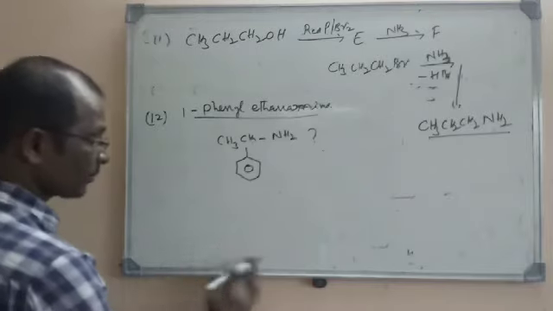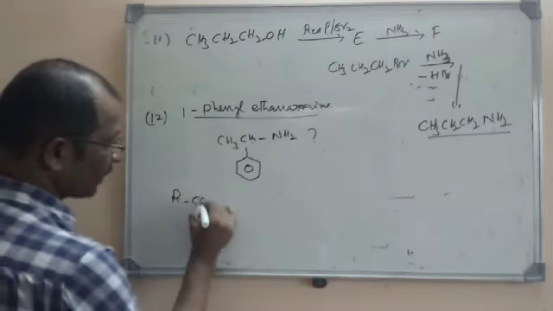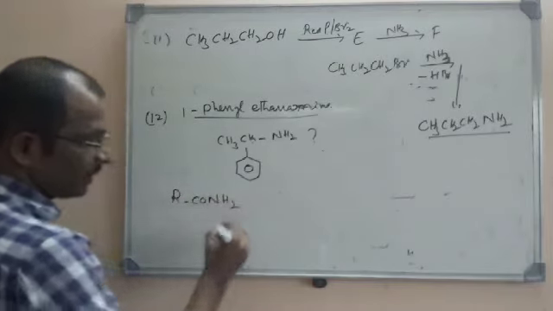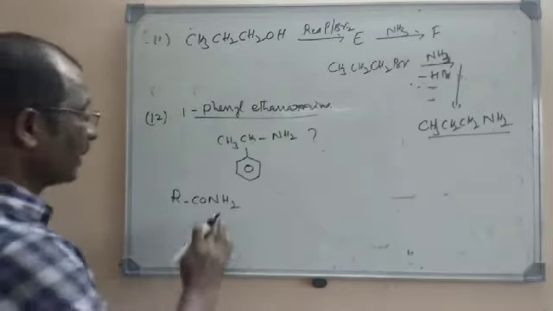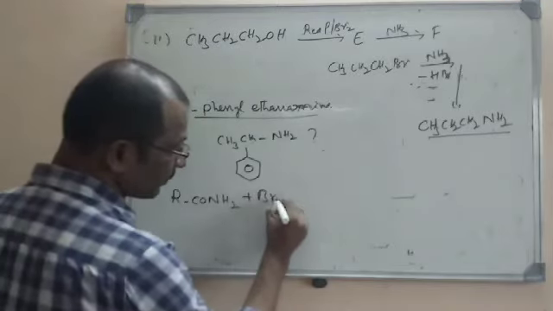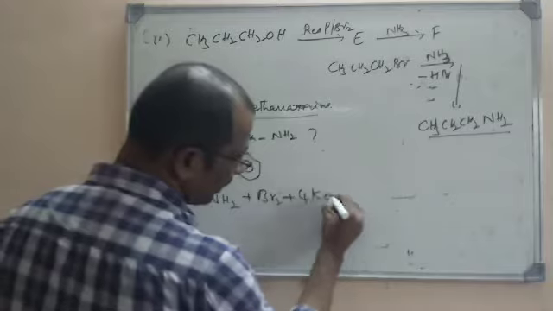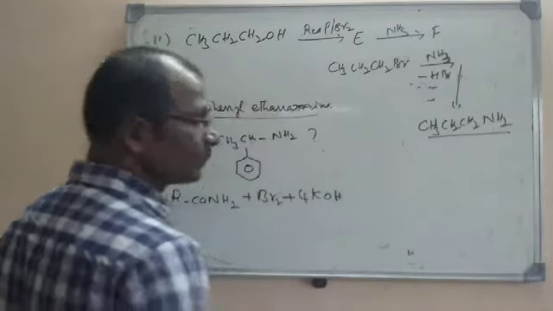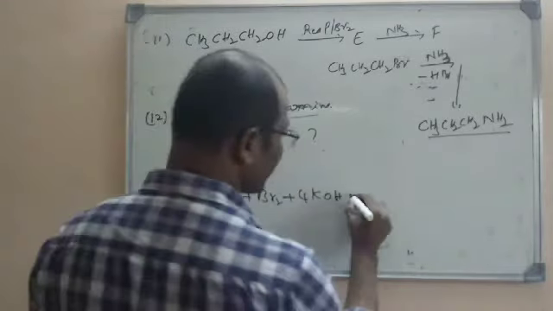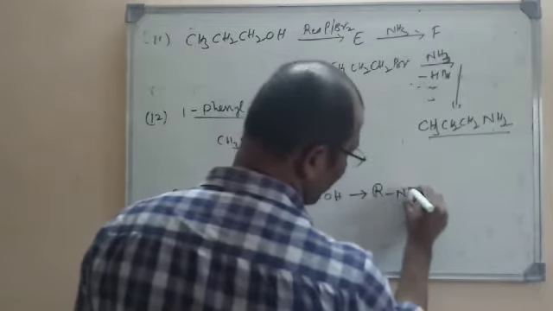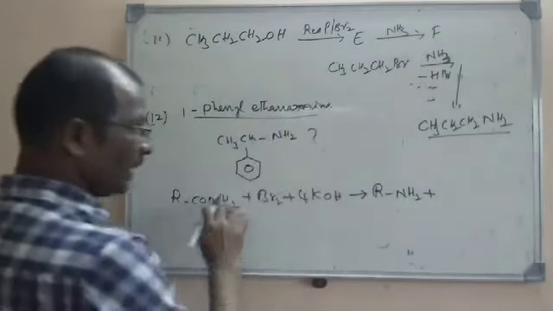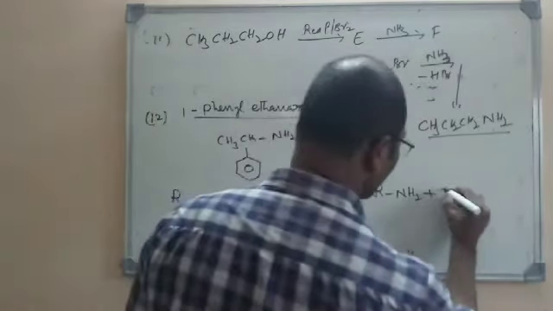First of all, we should recall the general Hoffman bromide degradation. In the theory, we have learned that amides, when treated with bromine in the presence of KOH, will give an amine. Amide will be converted into an amine.